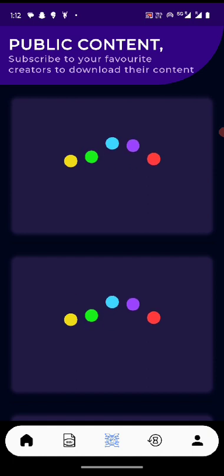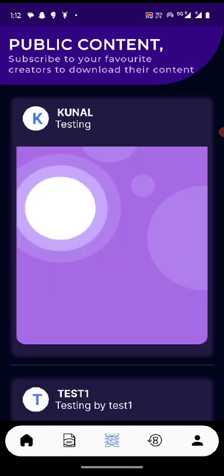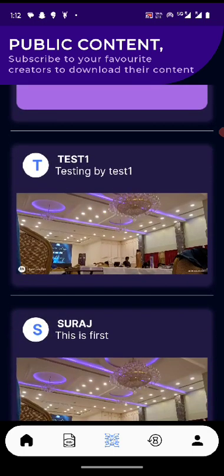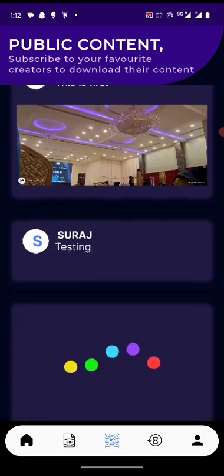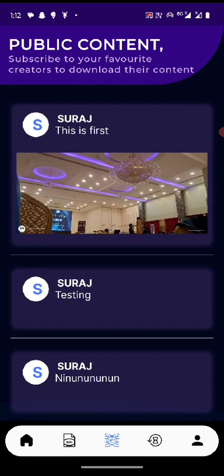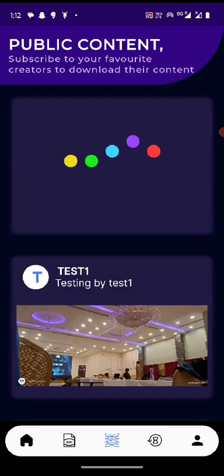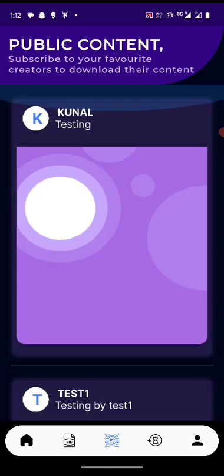As you can see, all the public content that people have kept is seen here. So basically it also is a social media application. Yes, sort of. You can see all the content that has been shared by other users as well, and this test one was done by me. Let's go to some content, some user.